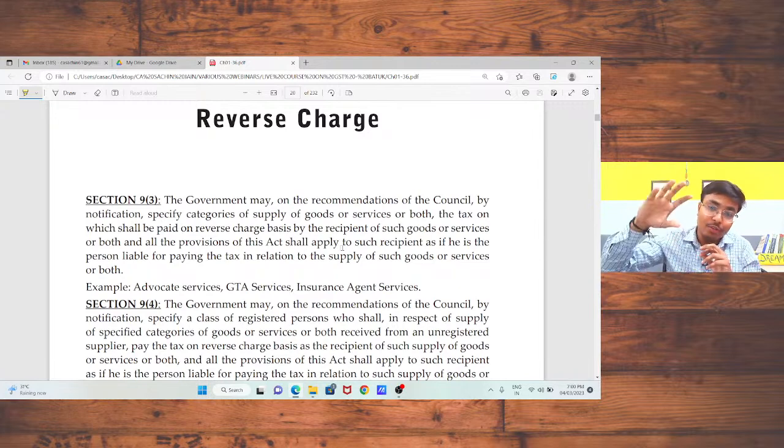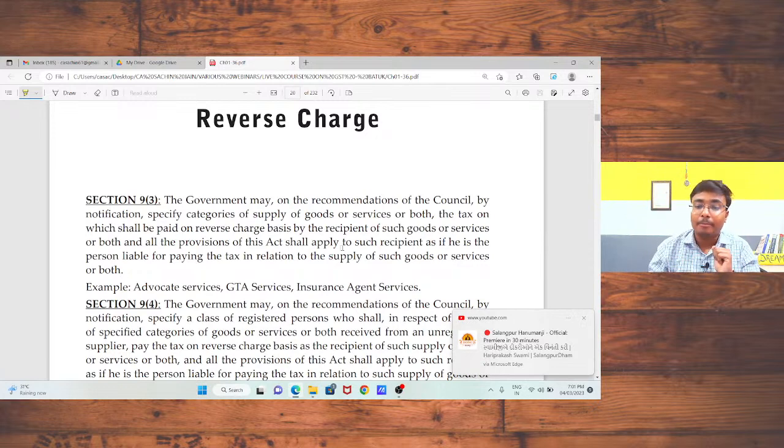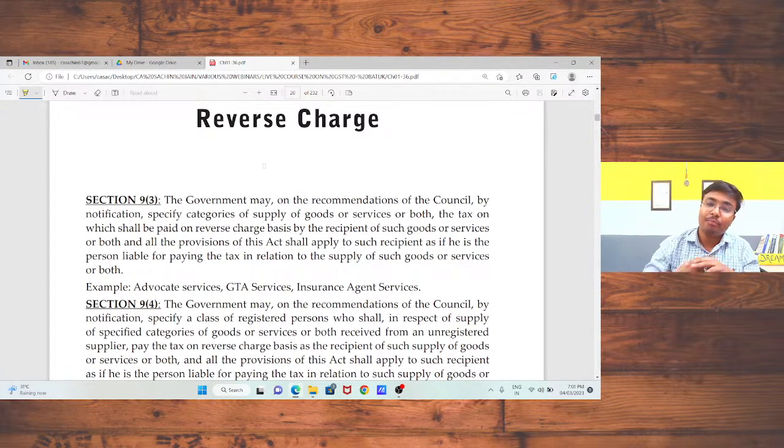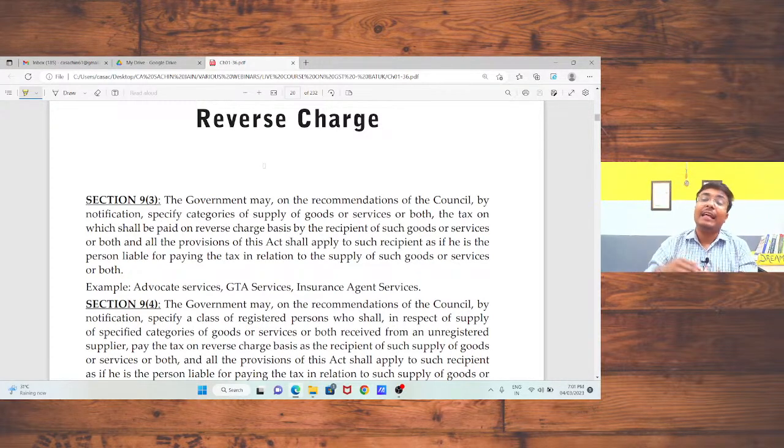So just revise all the things which we had discussed in the last 2 days. We had discussed the constitutional background, Article 246A. Then we discussed the term supply, that is, supply includes sale, exchange, barter, license, lease, disposal, or agreed to be disposal made for a consideration in the course or furtherance of business.